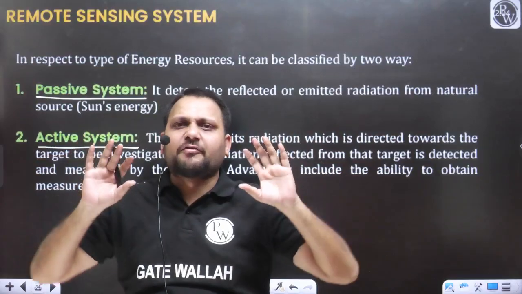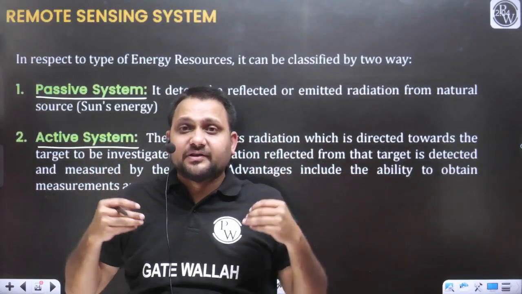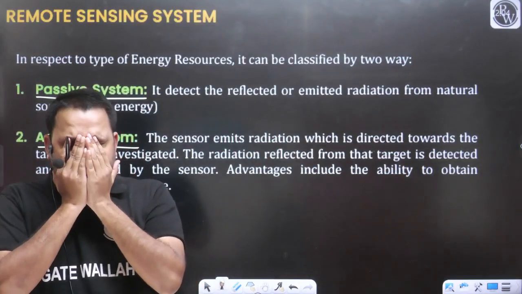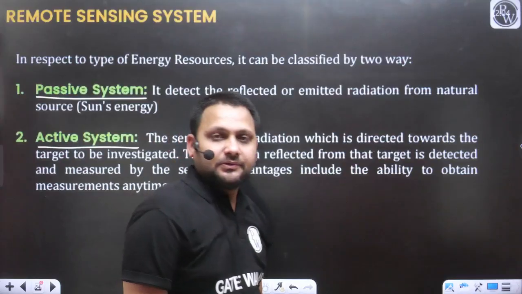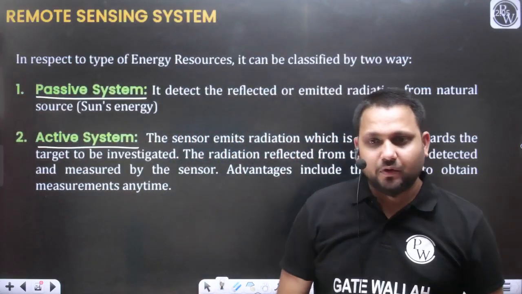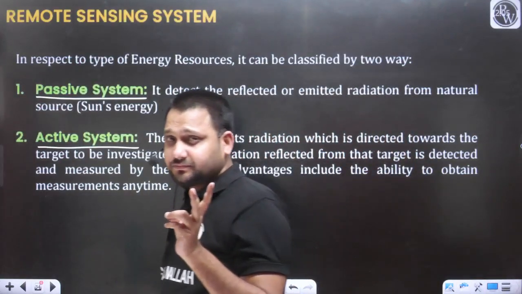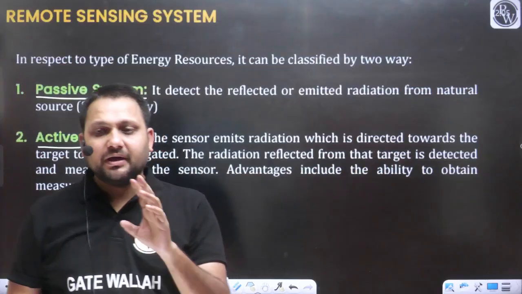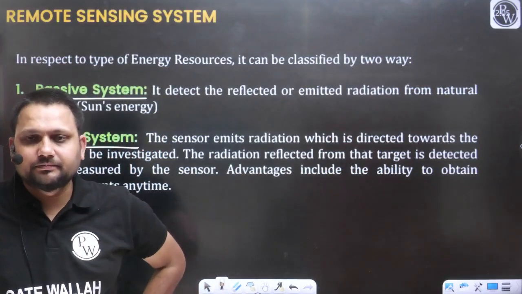But in the case of active remote sensing system, a self source of energy is required. So this is the difference between the active remote sensing system and passive remote sensing system.